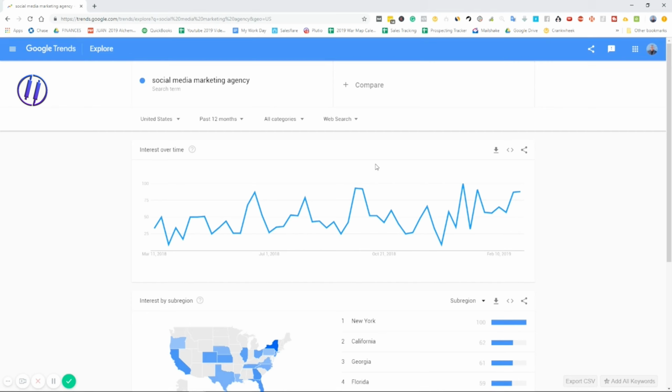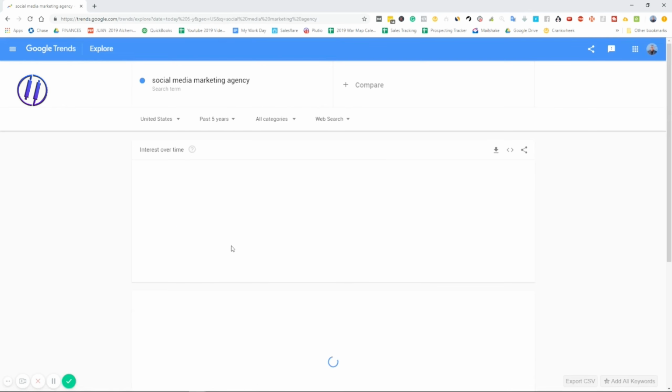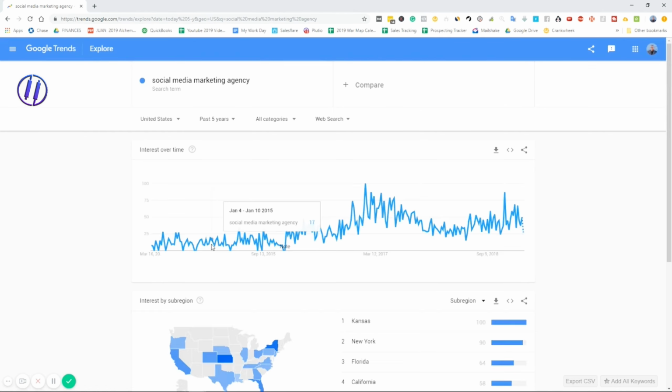So it's interesting to look at the trend here, and we can look at the past 5 years, and we can see a significant growth here, right? Okay, so 15, 16, 17, we can see the significant growth.